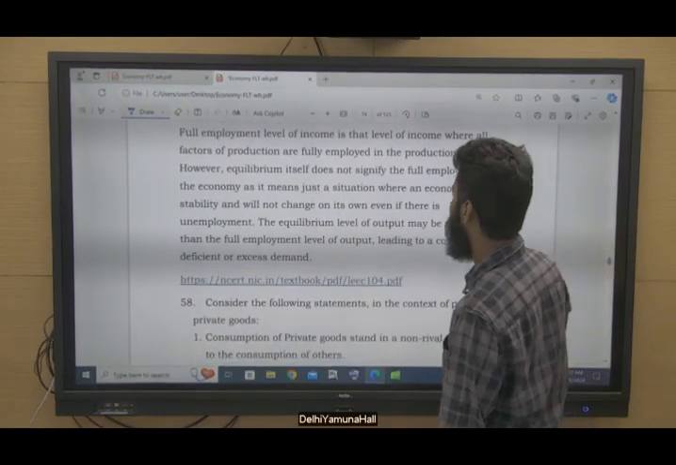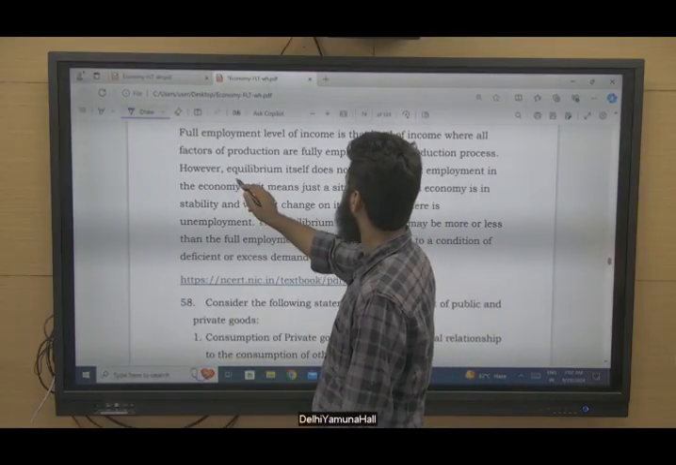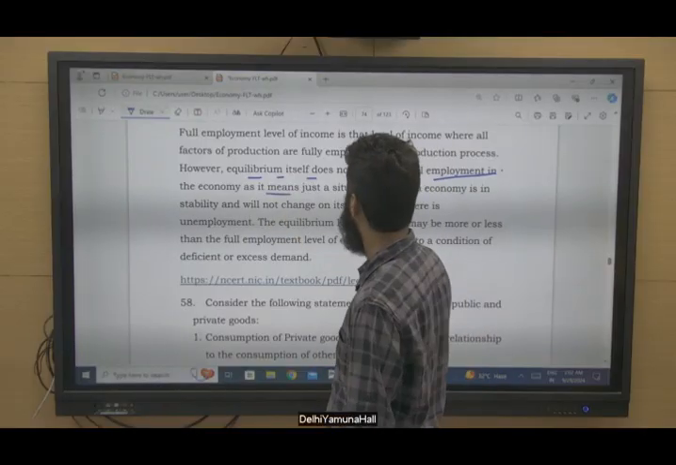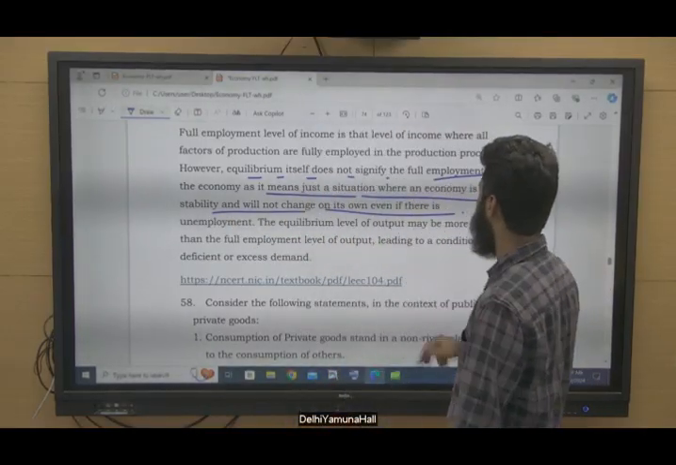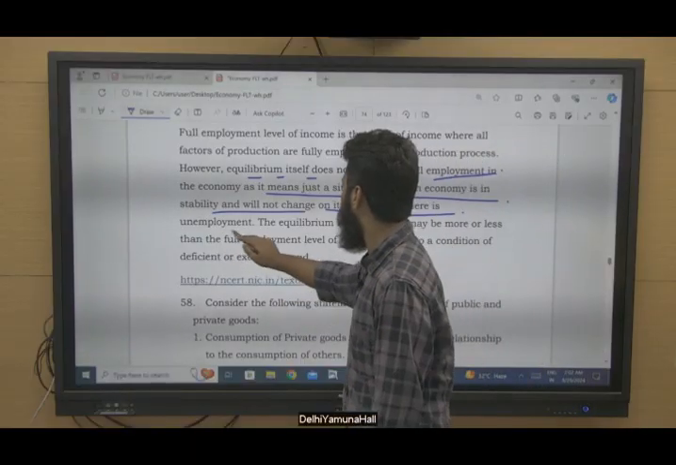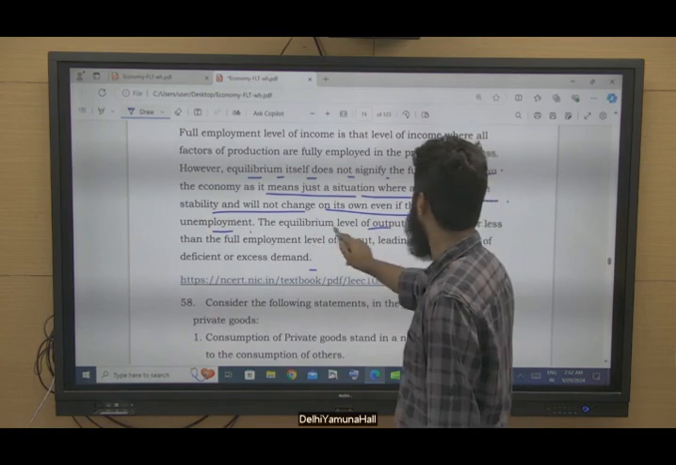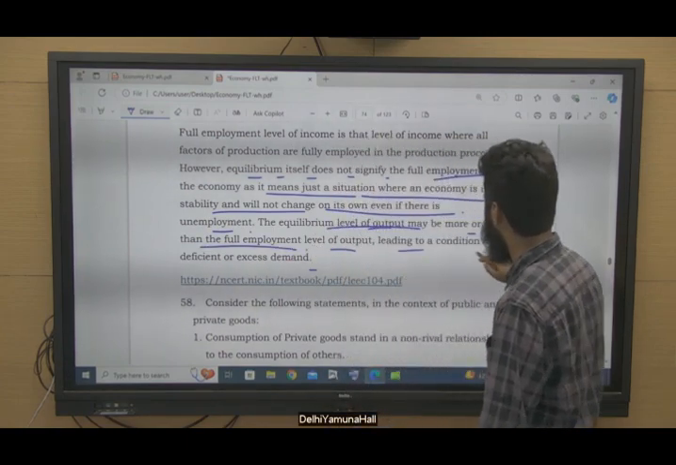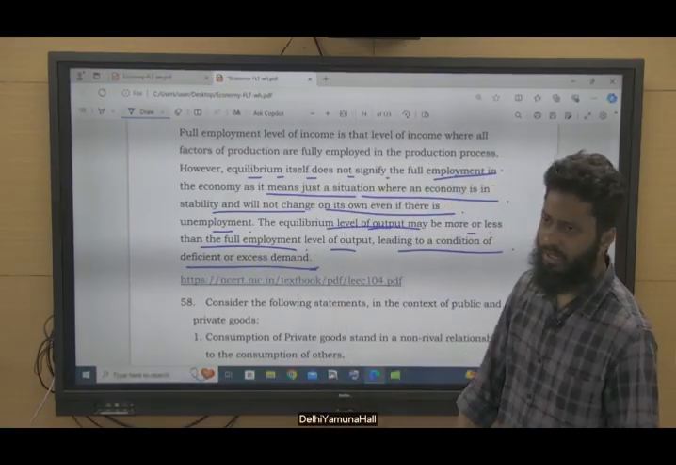Right, you can find all this detail in the explanation part. Equilibrium itself does not signify full employment in the economy, as it means just a situation where an economy is in stability and will not change on its own, even if there is unemployment. The equilibrium level of output may be more or less than the full employment level of output, leading to a condition of deficient or excess demand that may take place.